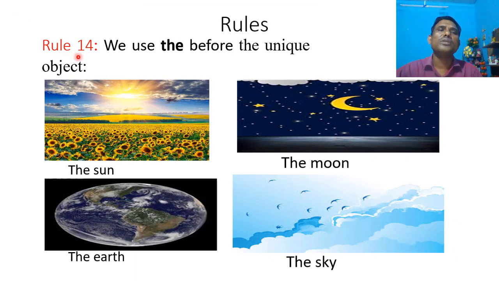Rule number 14. We use "the" before the unique object. That is, we use "the" before the name of a thing that is the only one in nature. For example, the sun, the moon, the earth, the sky.